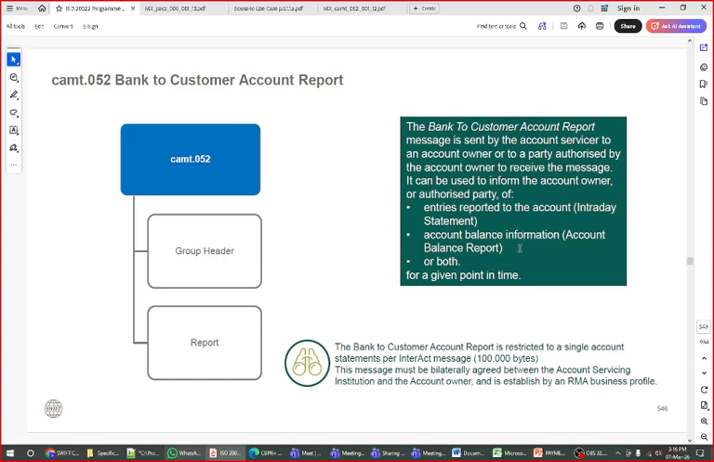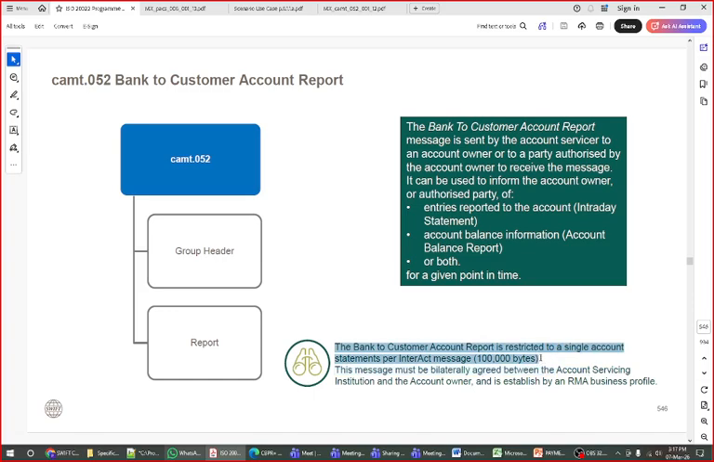For a particular time zone, for example a cutoff time of 6 o'clock or 5 o'clock from the morning, we have the opening balance and closing balance we saw in MT910. So this report contains two things: the entry, that is debit and credit entry, and second, the balance. This is the main aim of CAMT.052. The bank to customer account report is restricted to a single account statement per entity.